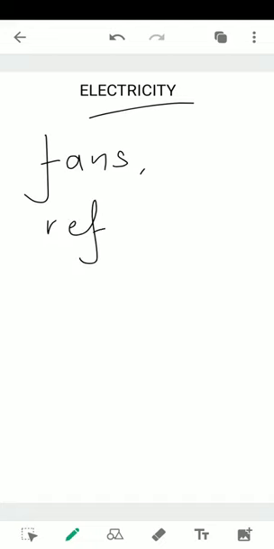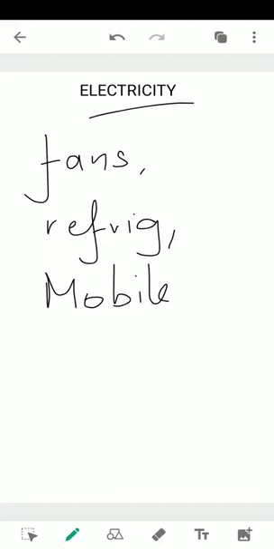So as you know, all the electrical appliances, be it fans, refrigerators, your mobile phones, all of them run on electricity, right? All of you are aware of it. So the word electricity, let me just write it properly.